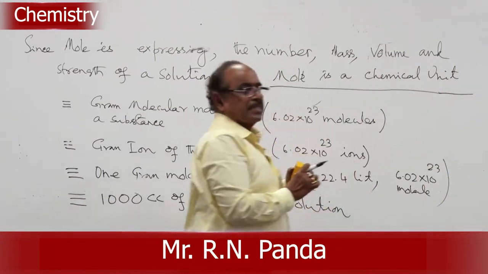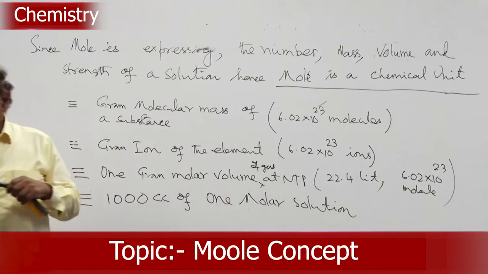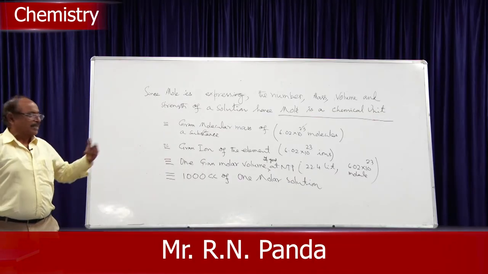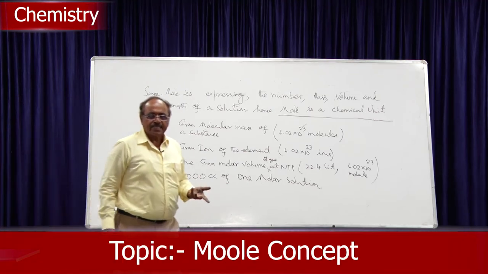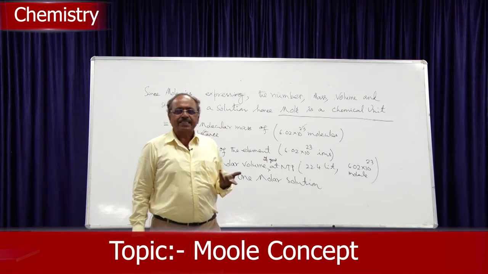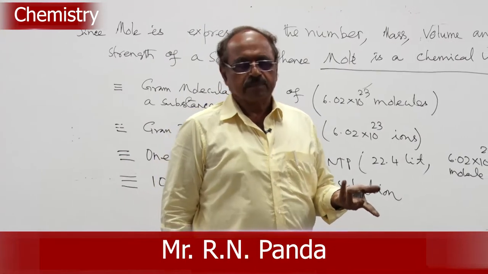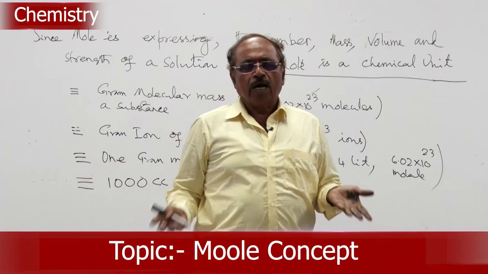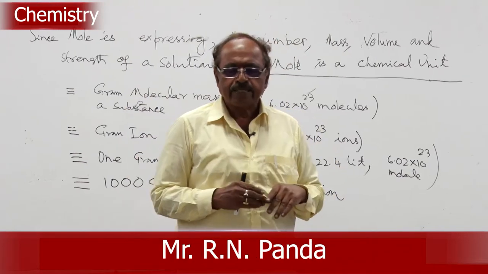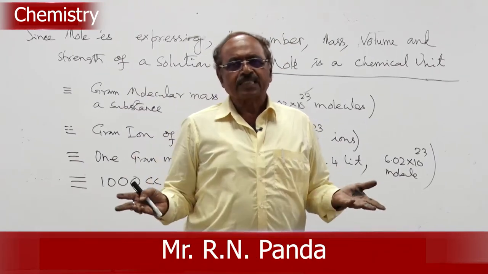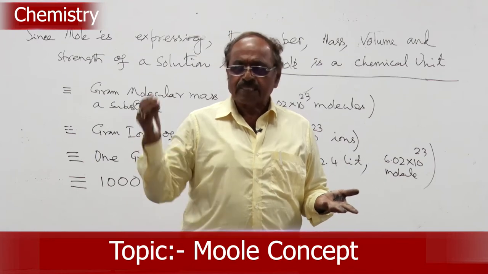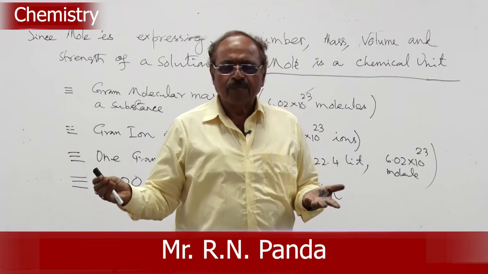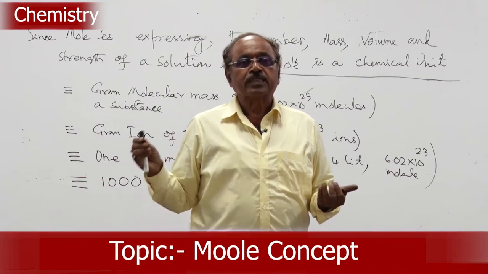Just as you take CGS unit, FPS unit, SI unit, here you are using a chemical unit, because it explains the chemicals. The chemical may exist as an element, or as a molecule in a combined state, or it is explaining in a solution, or it exists in a gaseous state in volume, or in an ionic state as ion. So, it expresses the number, the mass, the volume, and the strength. So, mole is a chemical unit.